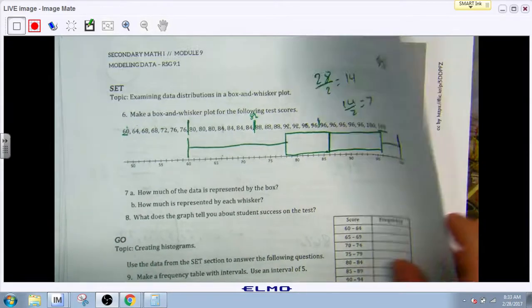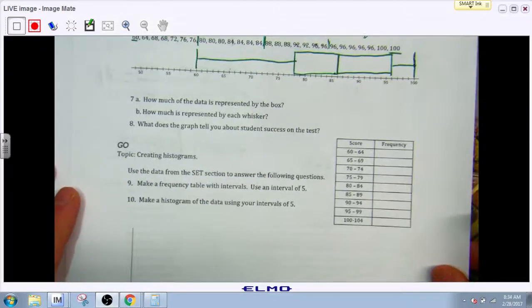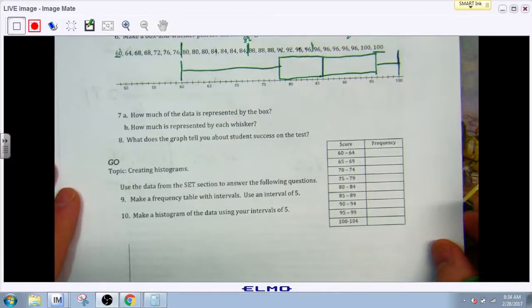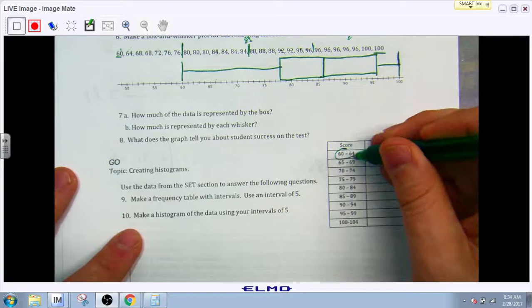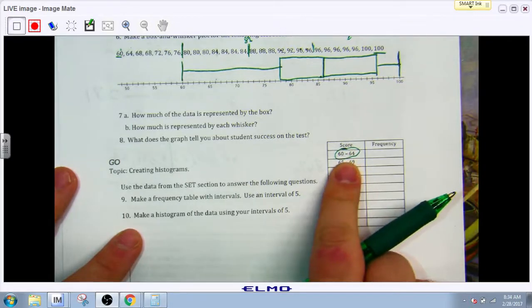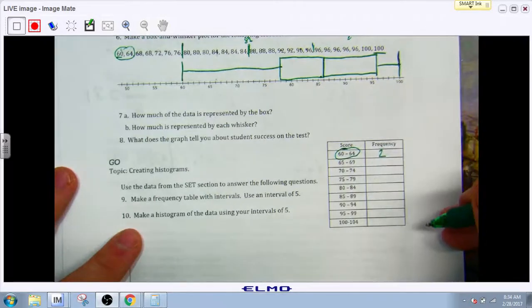Finally, it's asking us to create a histogram. So we're using the same information, but we're going to use it as a histogram. So it wants us to make a frequency table. And so this is the frequency table. What it's asking for is we look at the number of scores between 60 and 64. So we've got these two. So I would say that happened twice.